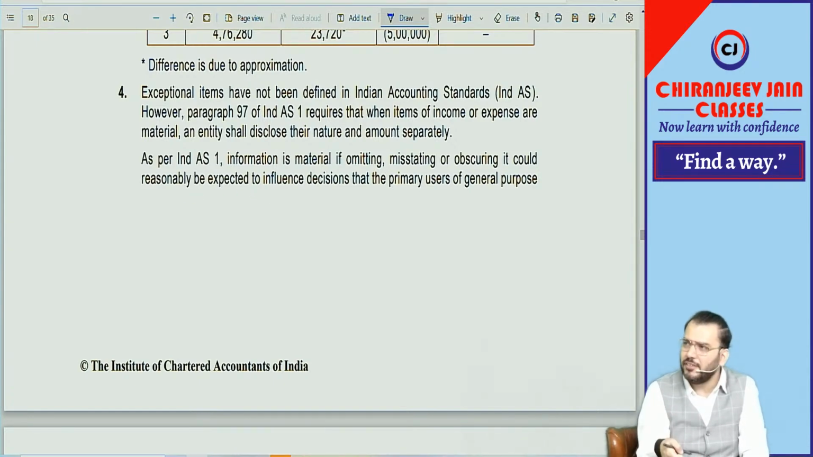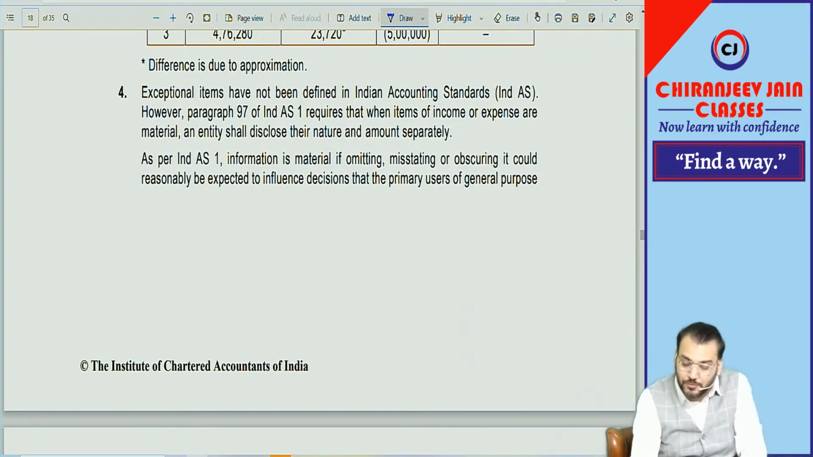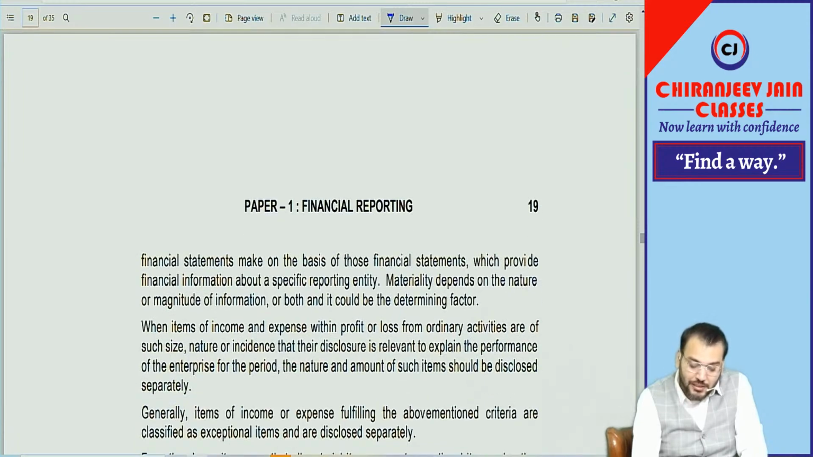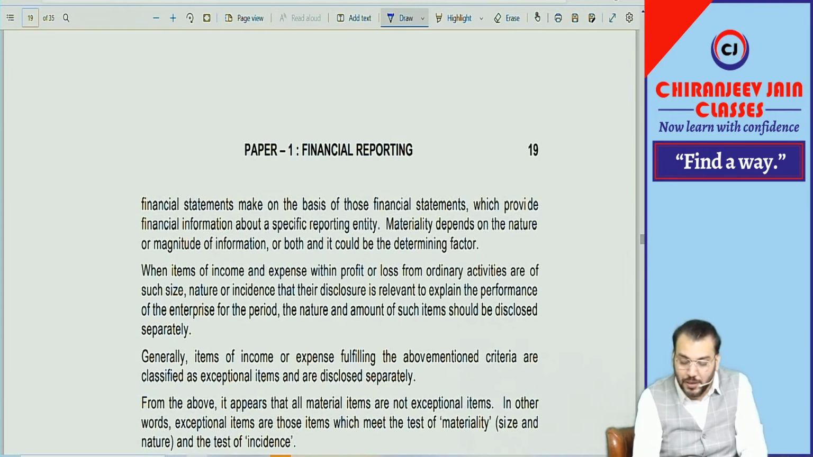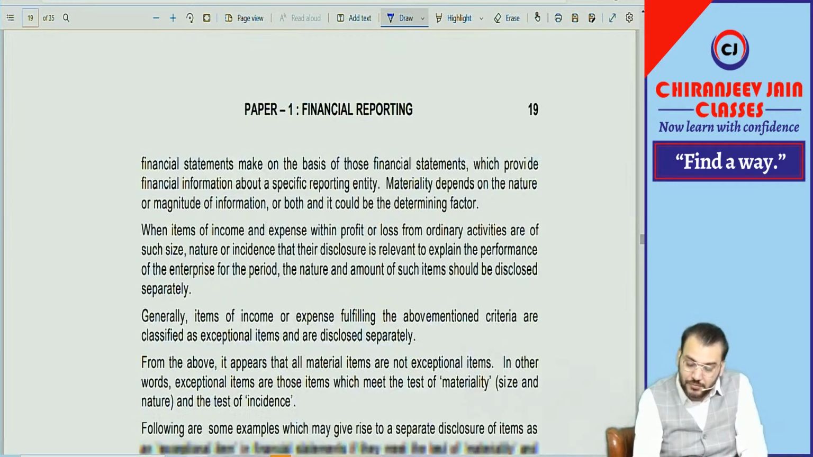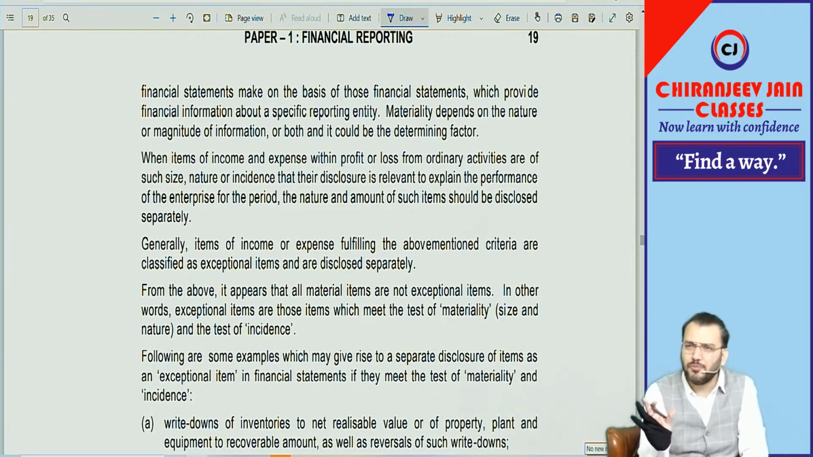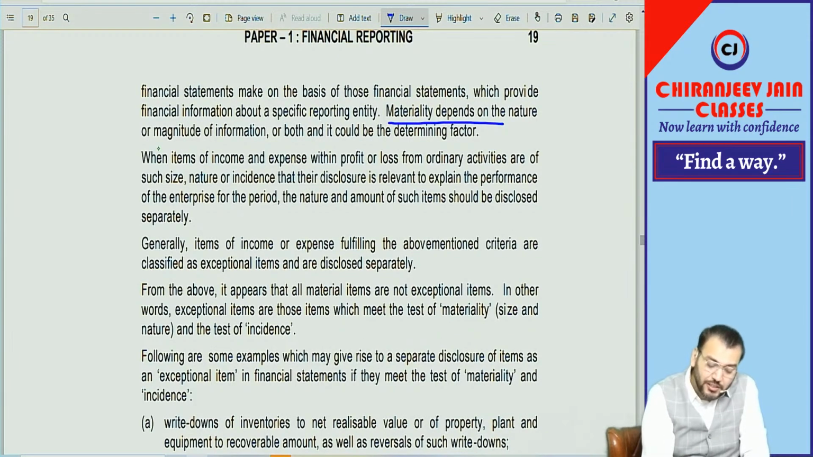You remember the definition of material? Obscuring, I said one new word has been added. Obscuring. Remember? Yes, remember. Okay. If you don't remember, read it. If omitting, misstating, or obscuring it could reasonably be expected to influence the decision of primary users of general purpose financial statements, on the basis of which they provide information for a specific reporting entity. Materiality depends upon the nature or magnitude of information, or both. It could be a determining factor.